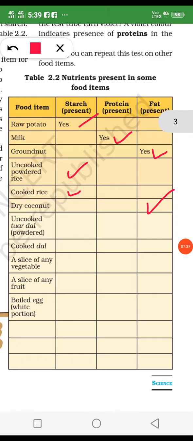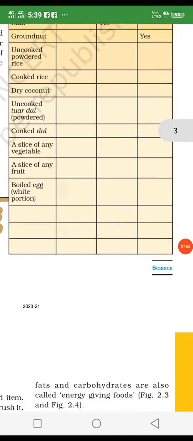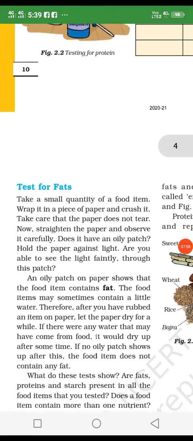When the dal is cooked, then it has protein. A slice of any vegetable has nothing. A slice of any fruit has nothing, only vitamins and minerals. Fruits and vegetables have vitamins and minerals, and a boiled egg has so much protein inside it. Like this you can find out which food item has which component.